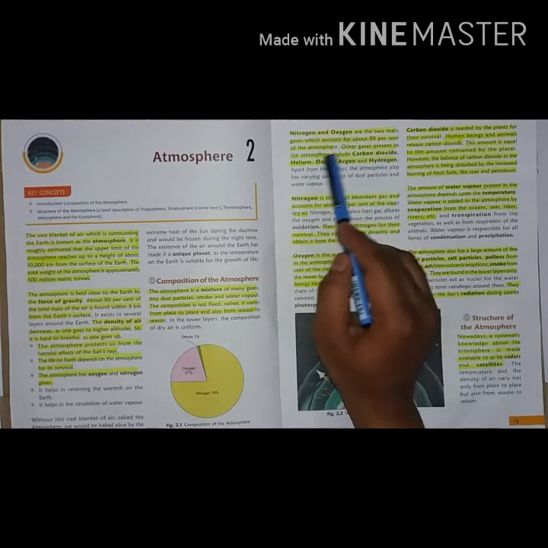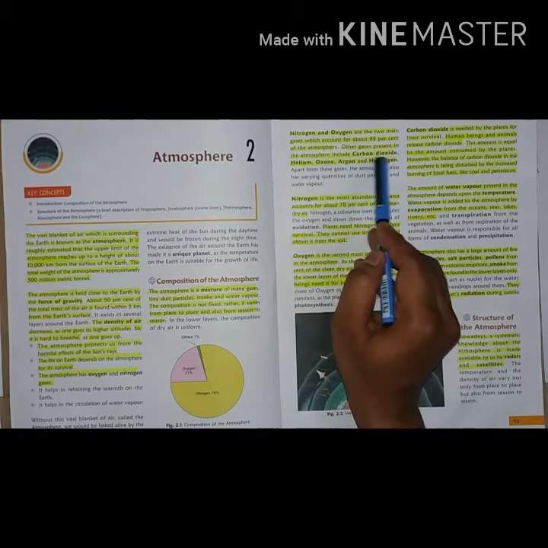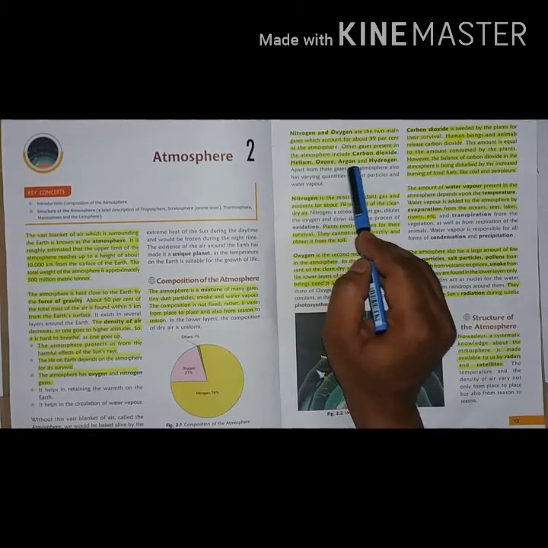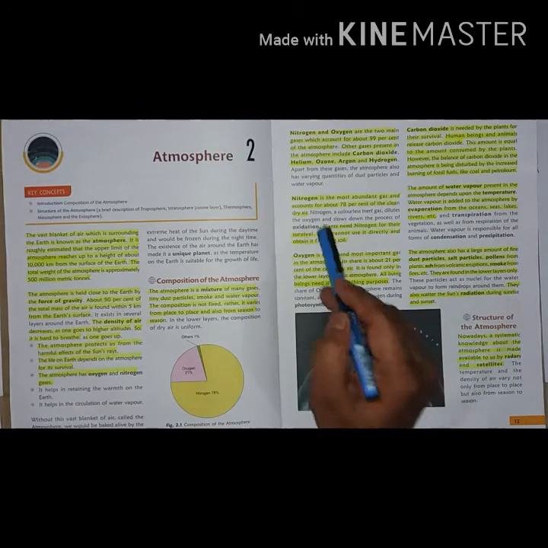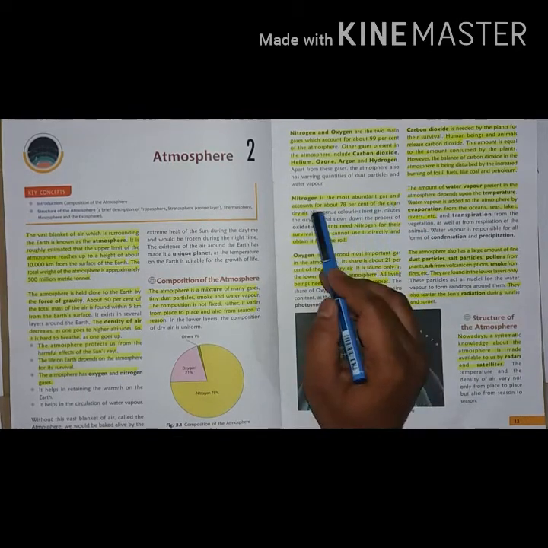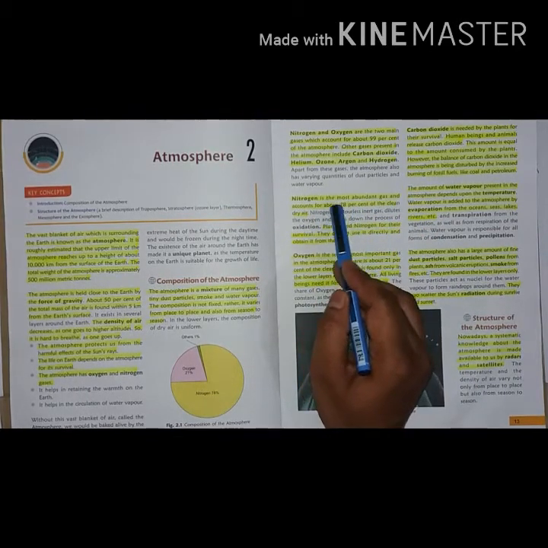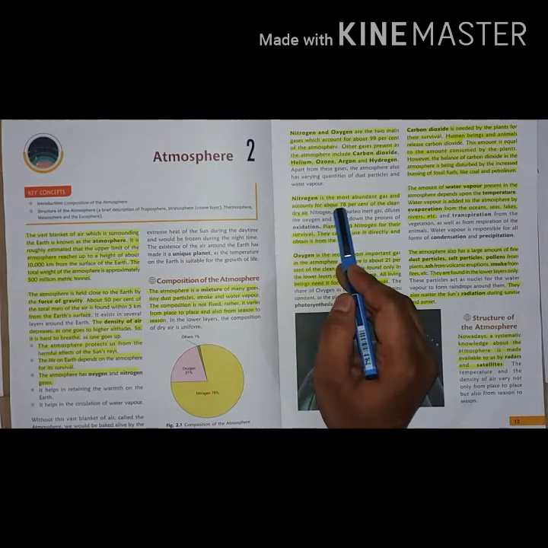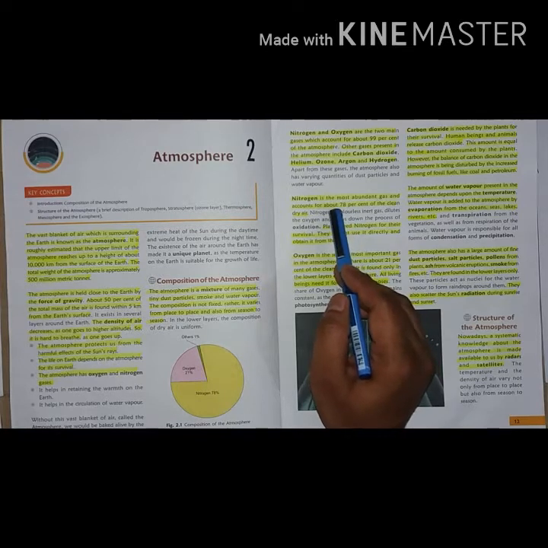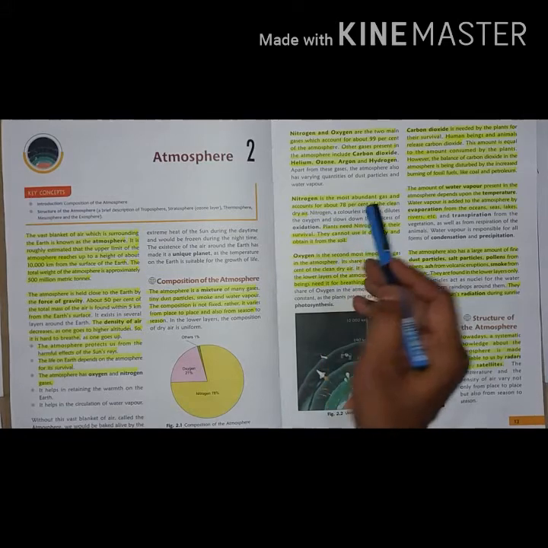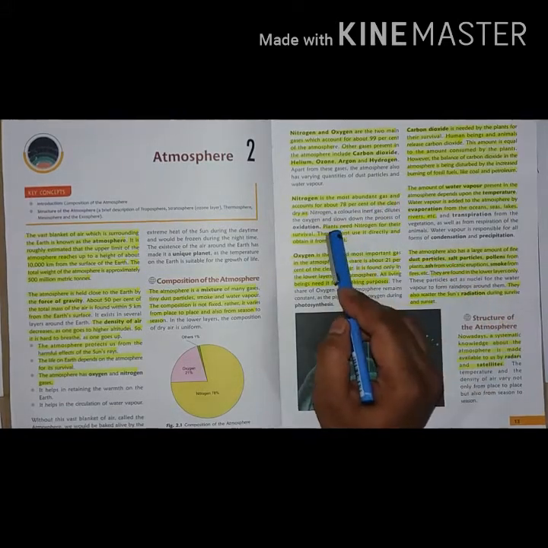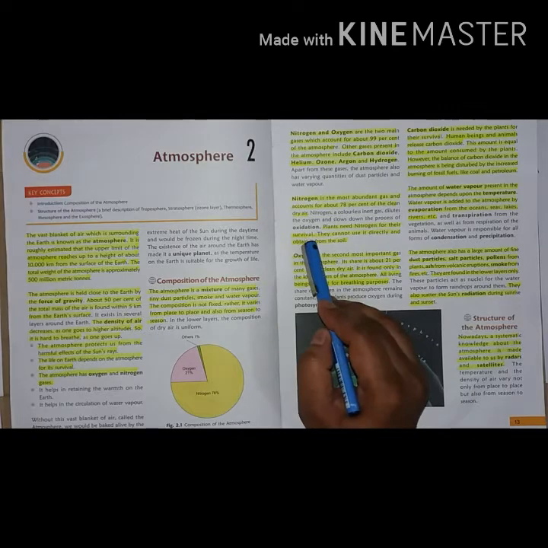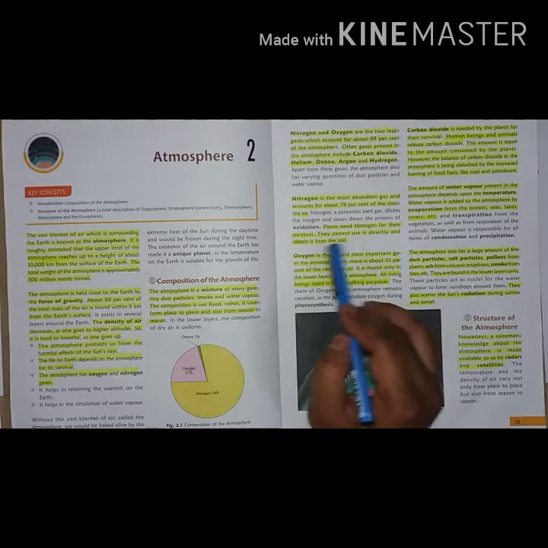Other gases present in the atmosphere include carbon dioxide, helium, ozone, argon and hydrogen. Nitrogen is the most abundant gas and alone accounts for 78% of the clean dry air. So the composition of nitrogen in the atmosphere is 78%. Plants need nitrogen for their survival. They cannot use it directly and obtain it from the soil.